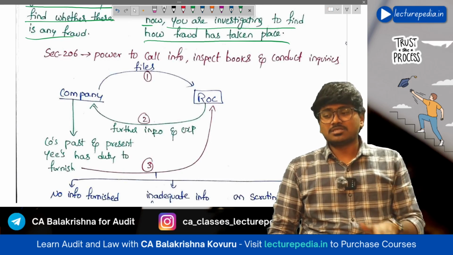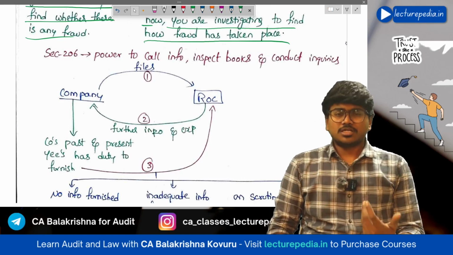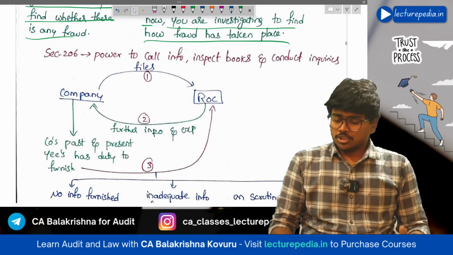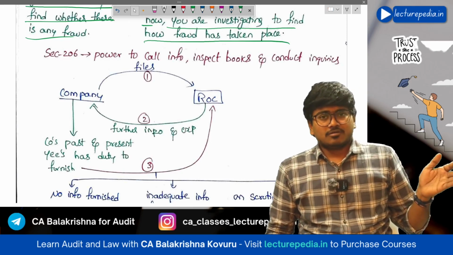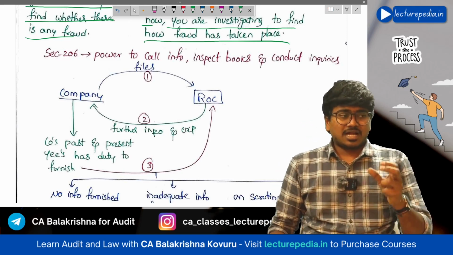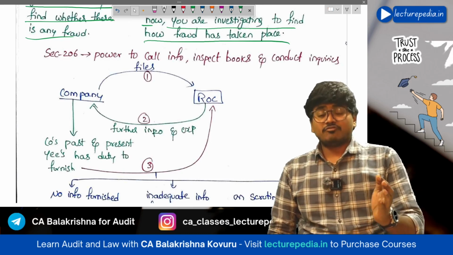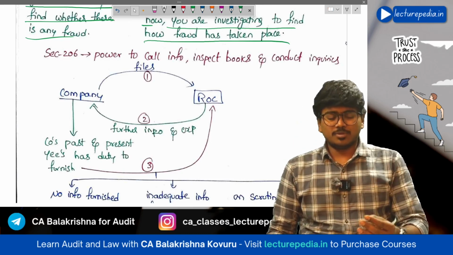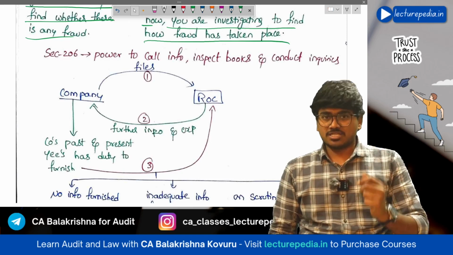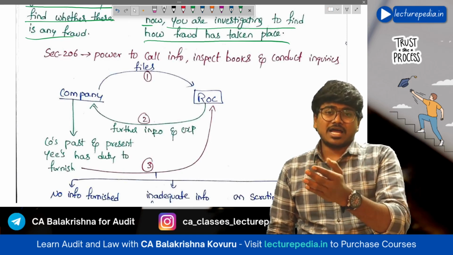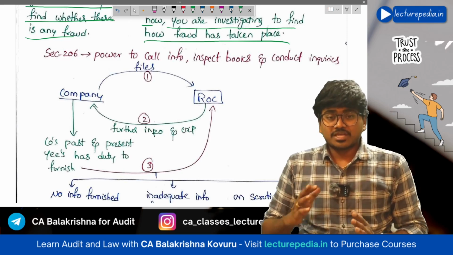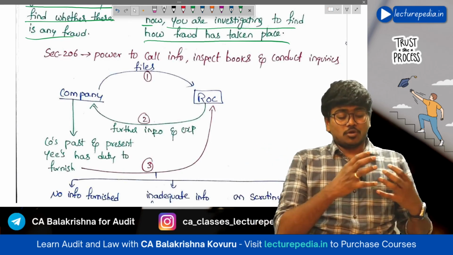Inspection means general scrutiny of records or documents. You all know that for every financial year, companies will file their financial statements and annual return with the ROC. You'll be filing MGT 7 and AOC 4. These are annual documents that you file with the registrar.